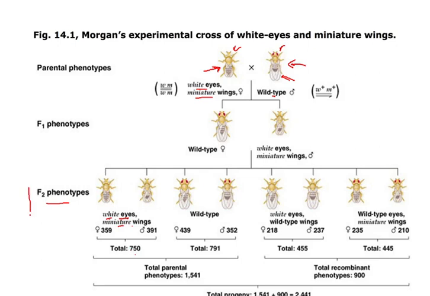Out of total 2441 progenies, 715 progenies were having white eyes and miniature wings. Out of total 2441 individuals or progenies, he identified total 791 F2 progenies having the wild type characteristics, that is the red eye and larger wings.